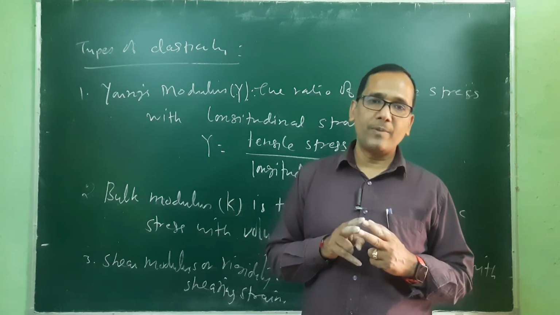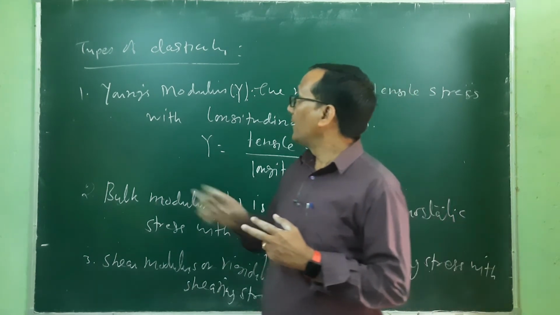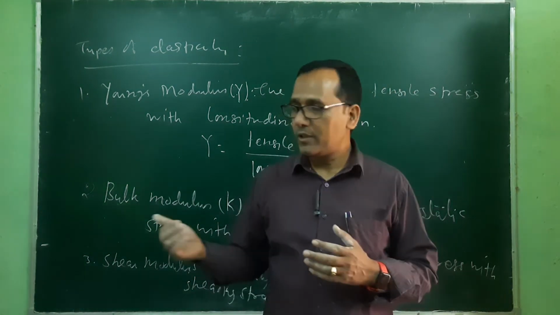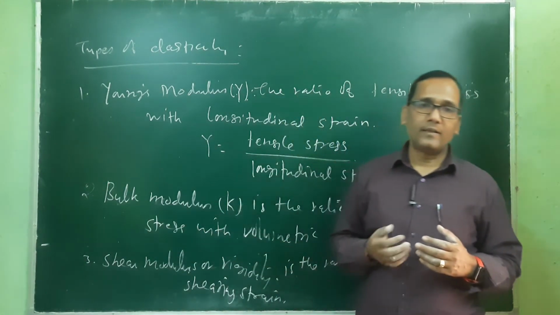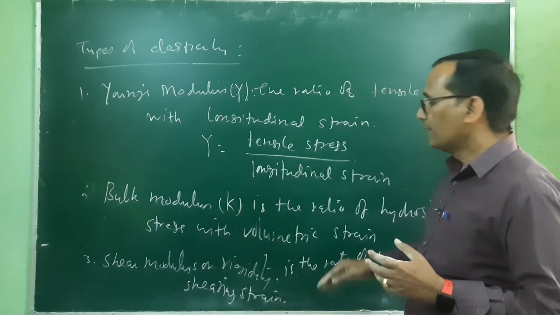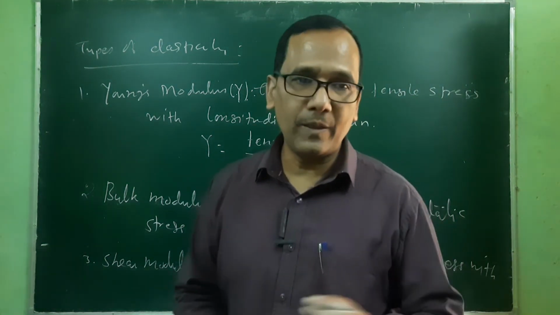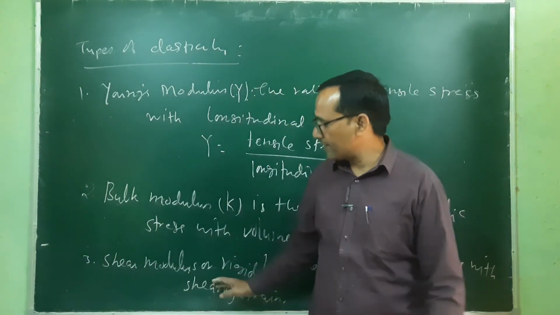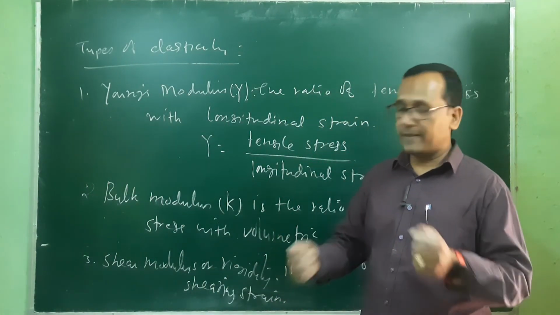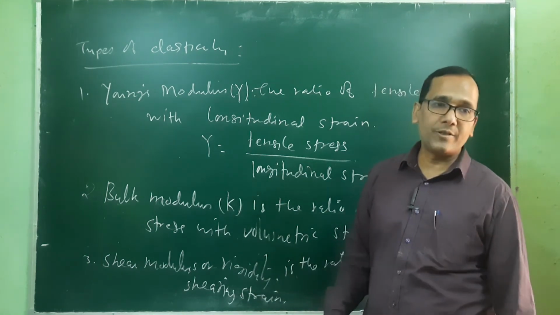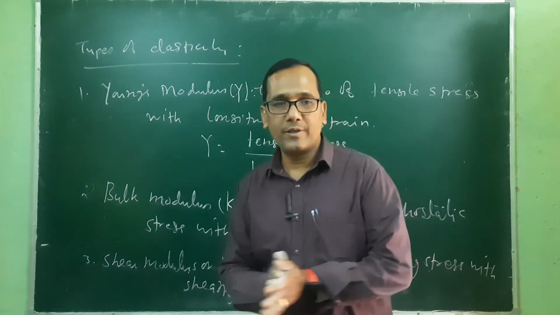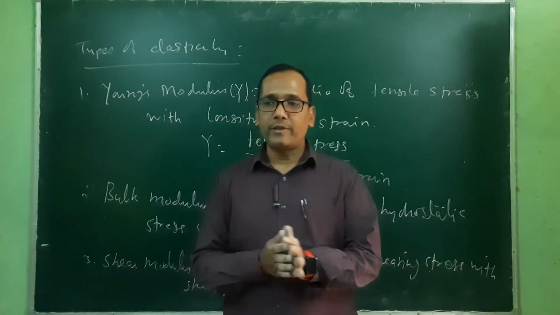And the classification of elasticity: Young's modulus, related to length, and the second, volumetric modulus, that is bulk modulus, the ratio of hydrostatic stress upon volumetric change. And the third one, a very important thing, is the shearing modulus, known as the rigidity of the system, and this is the ratio of shearing stress and shearing strain. Okay, so thank you all.